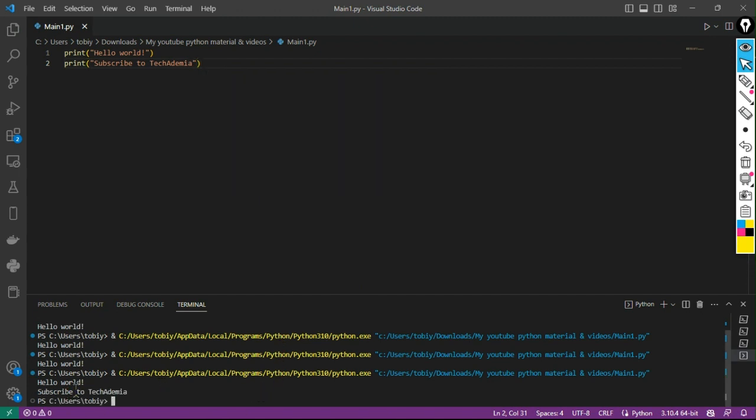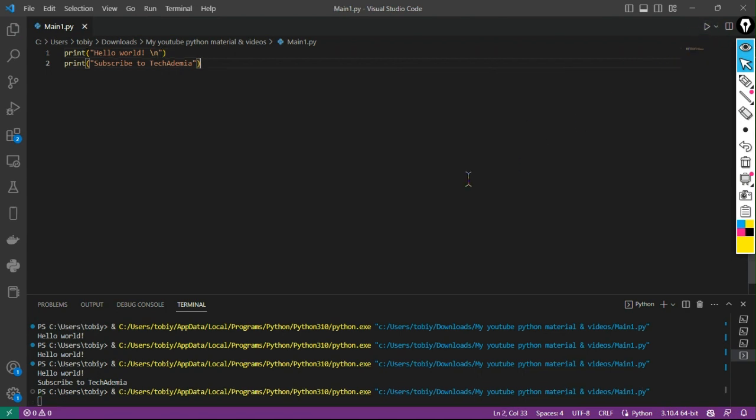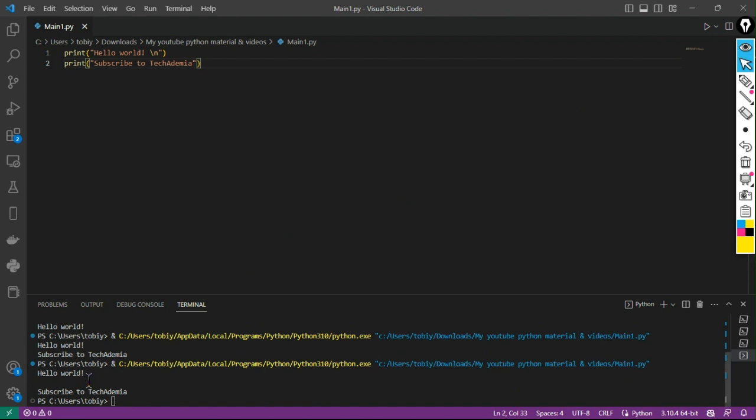But now what I'm trying to do is leave some space in between Hello World and subscribe to Techademia. So I'm going to use this backslash n. I call it slash n. So after hello world, I'm going to press backslash n on the keyboard. This is to create a space. Now I'm going to save it and run it so I can see what I'm talking about. Now it has left a space. You can see a gap in between hello world and subscribe to Techademia.